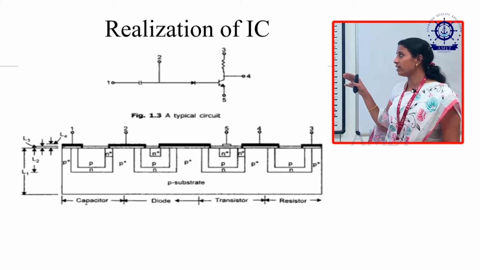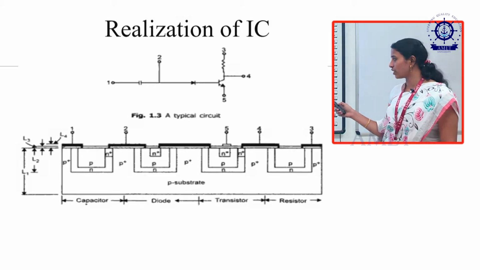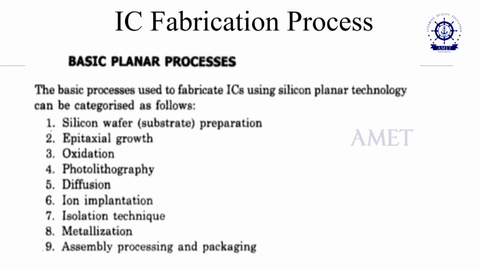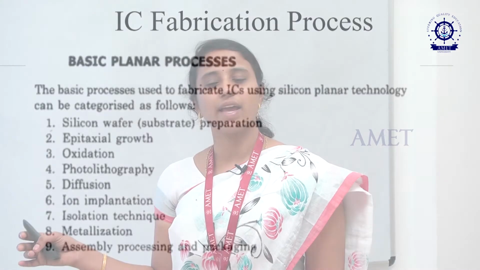We will check the IC circuits. In the IC fabrication process, we will see one by one what the IC fabrication processes involved in this chip are. The first one is silicon wafer preparation, the next one is epitaxial growth, the third one is oxidation, the fourth one is photolithography, the fifth one is diffusion, then ion implantation, next metallization, and the last one is assembly packaging.